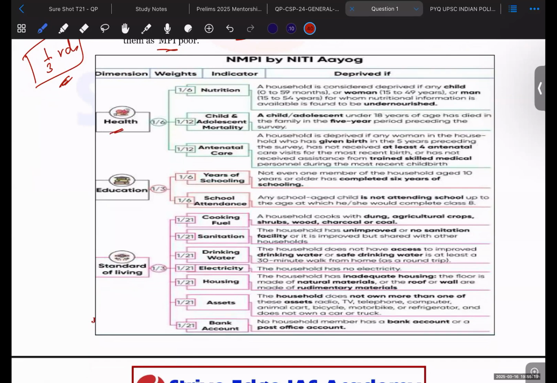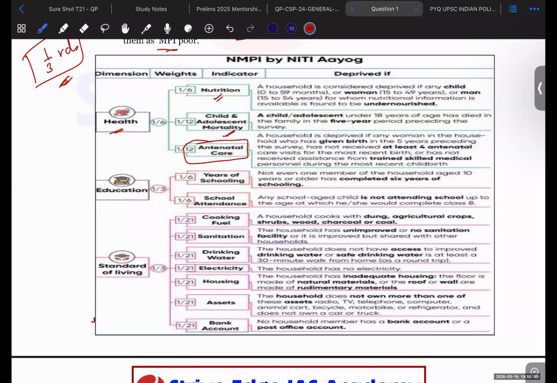If we talk about health only, nutrition and child mortality are the two indicators taken up by the global multidimensional poverty index. But Niti Aayog has also added antenatal care here, in order to assess the multidimensional poverty.